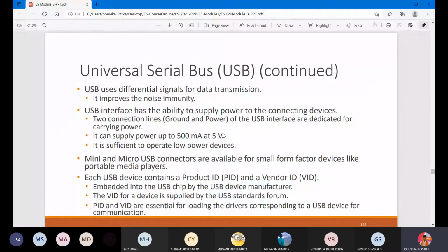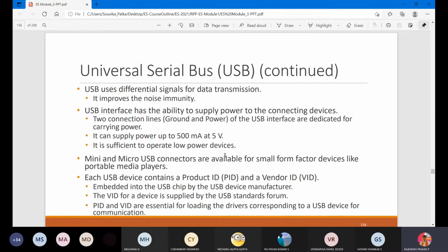Again, based on the size and what type of data you are going to transmit, the classification is done here. USB uses differential signaling for data transmission. It improves noise immunity. The interface has the ability to supply power to the connected devices. It can supply a maximum power of 500 milliamps at 5 volts.